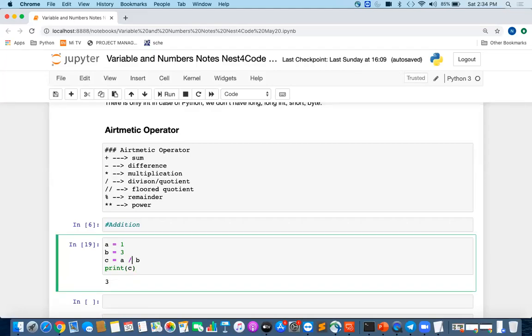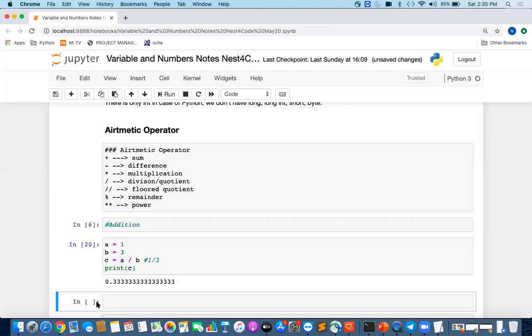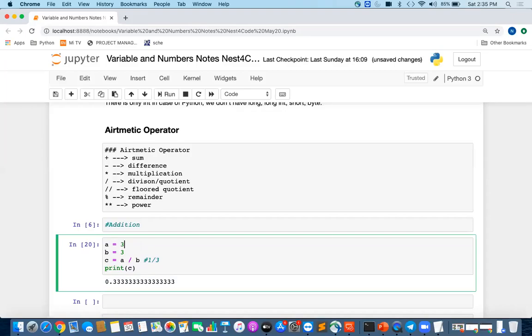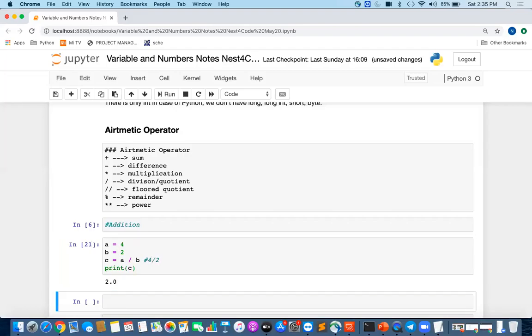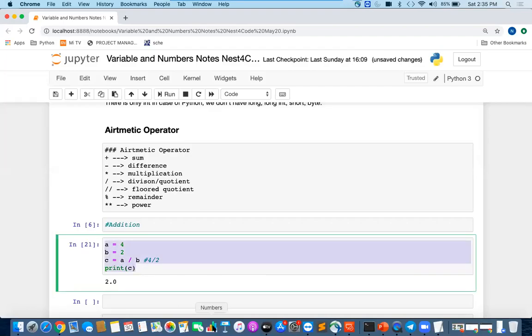The other thing is division. Whenever you divide, it will also give you decimal values, because this is how it works. So 1 by 3 will come as 0.333. If we change this and make it 4 by 2, the value will come as 2. So this is how the division operator will work.